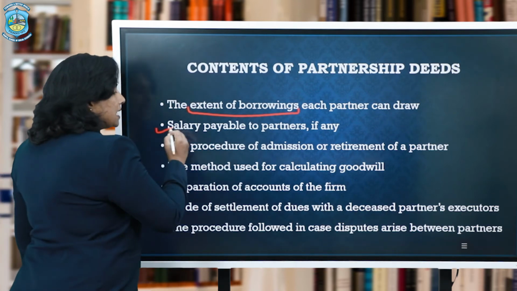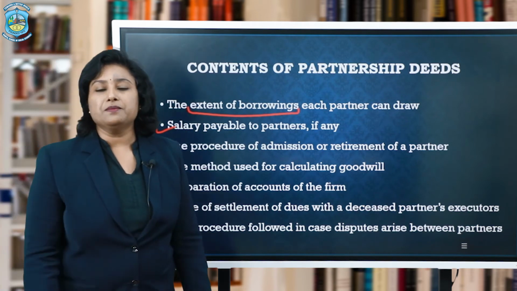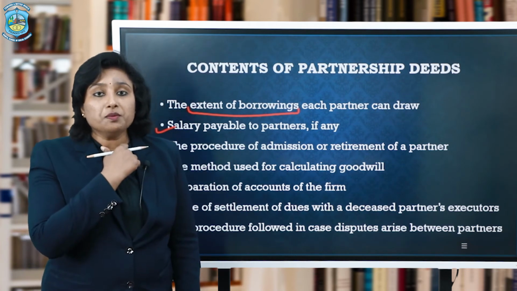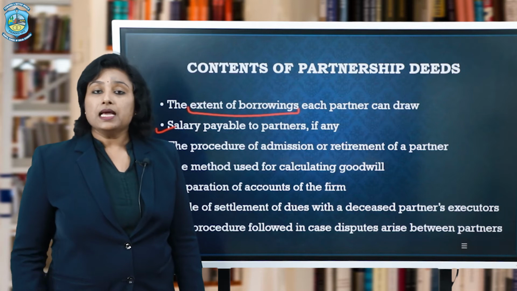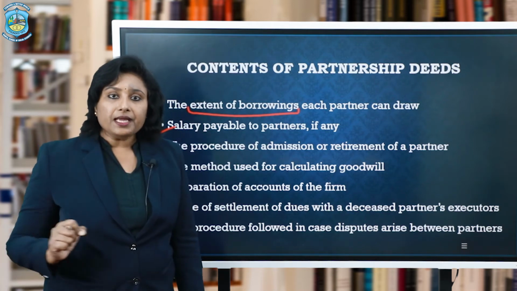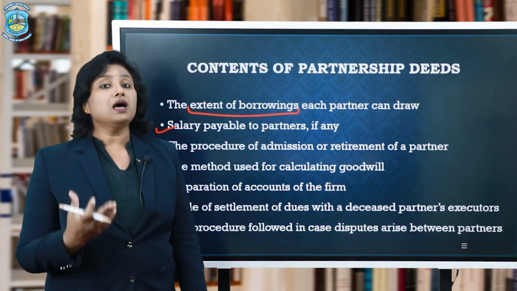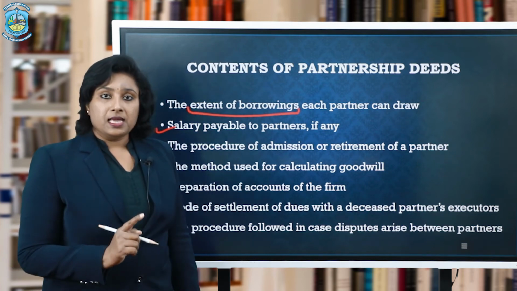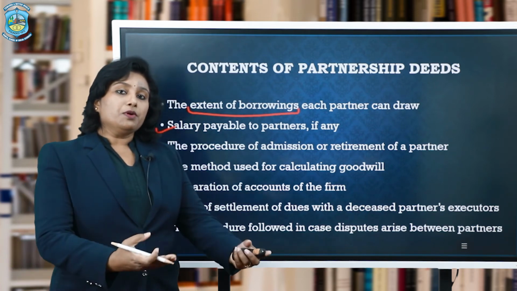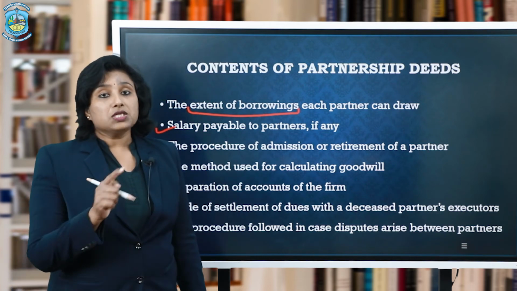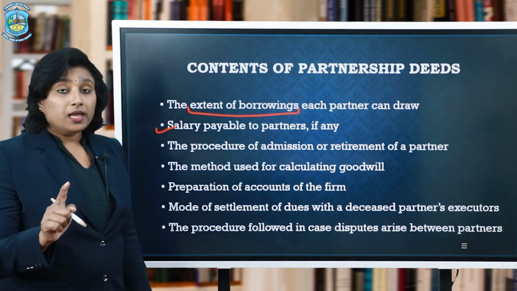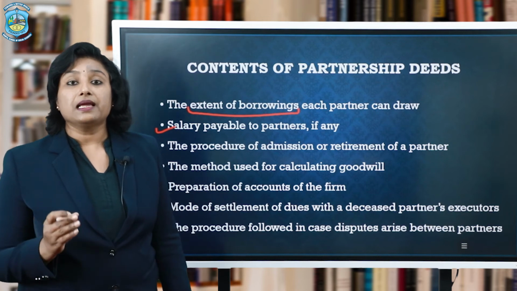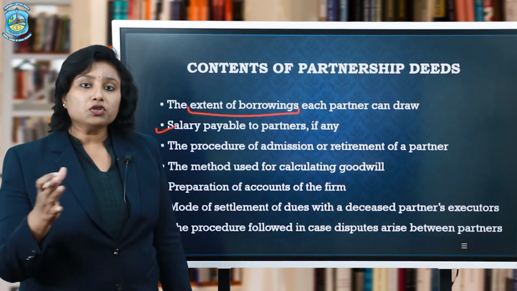The next thing is salary payable to partners. Sometimes the partners, since they are owners, and most of the work or the operations of the business are done by these partners only, the person who is very actively involved in all the operations of the business may demand salary just like an employee. But mind it, he is not an employee, he is a partner. And since he is a partner, any amount given to the partner has to be mentioned in the partnership deed. Although this particular provision does not exist in the Partnership Act. And that is why I said that there can be certain things which are contrary to the provisions given in the